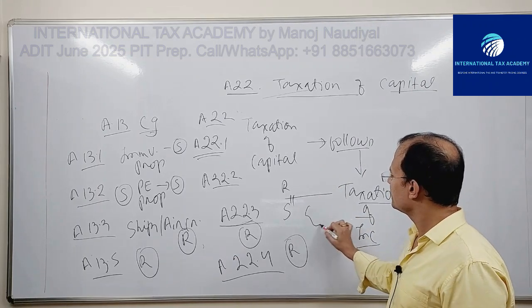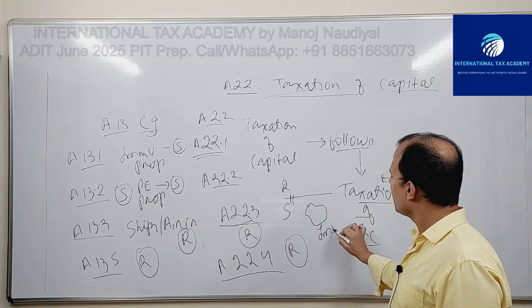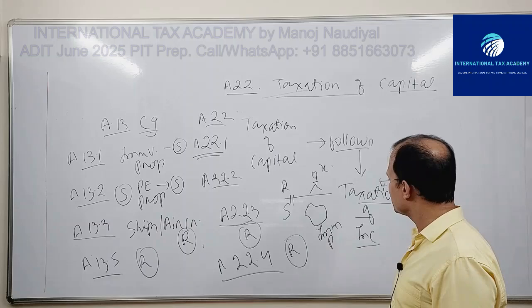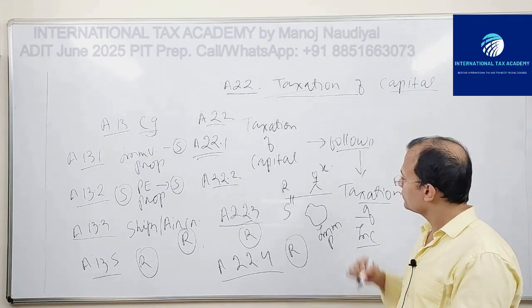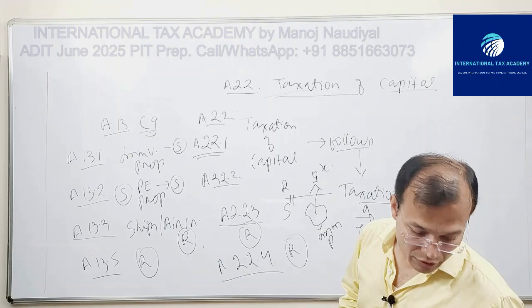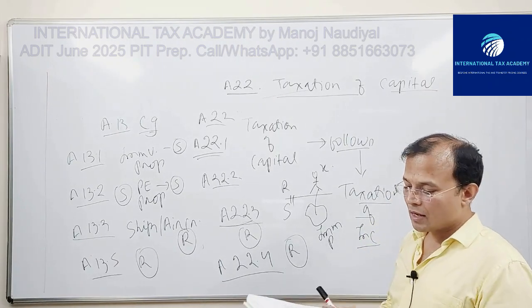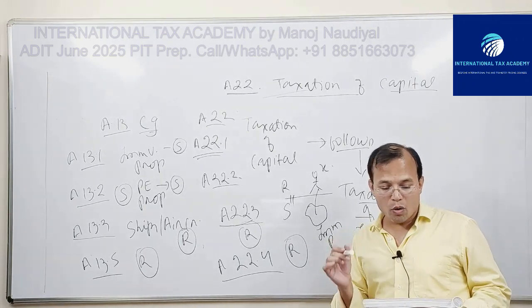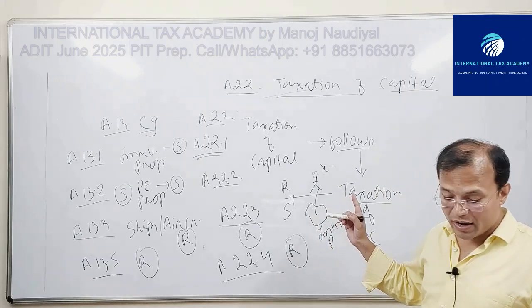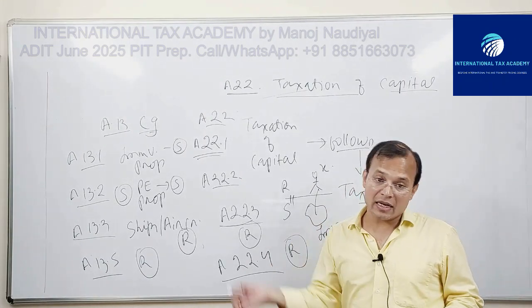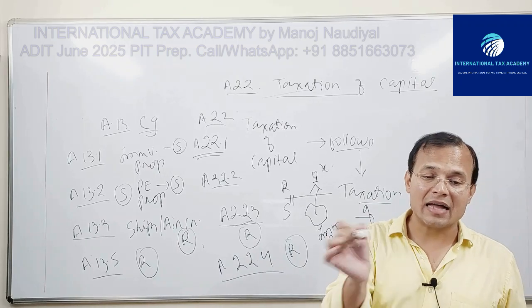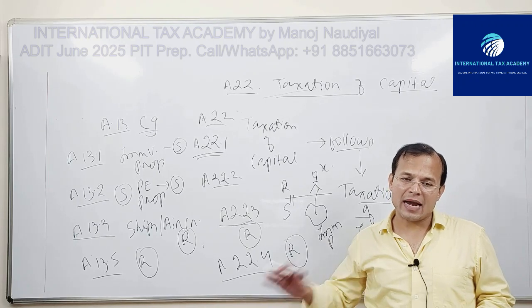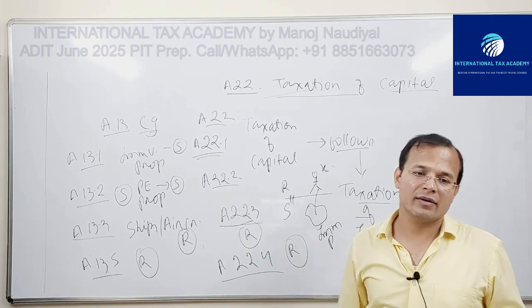Immovable property, X. 22.1: Capital represented by immovable property referred to in Article 6 owned by a resident X of a contracting state R and situated in the other contracting state S may be taxed in that other state S. Arvind, Chetna, clear? 22.1 has direct correspondence with 13.1.